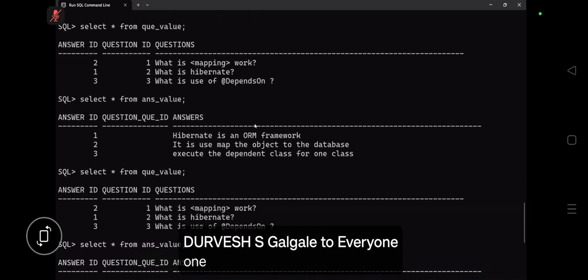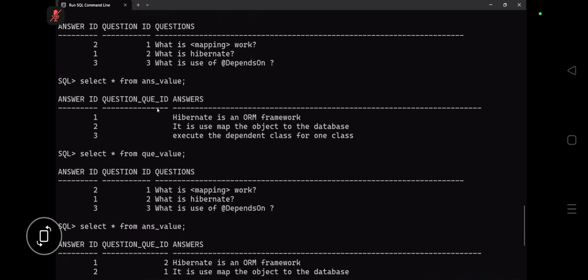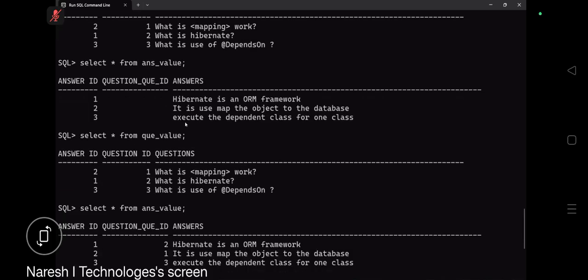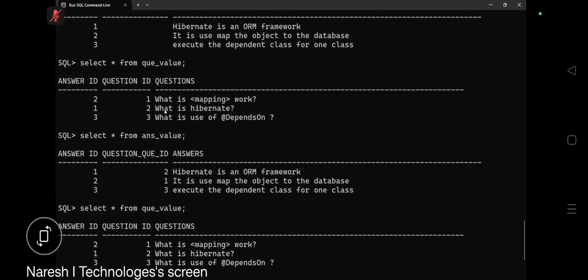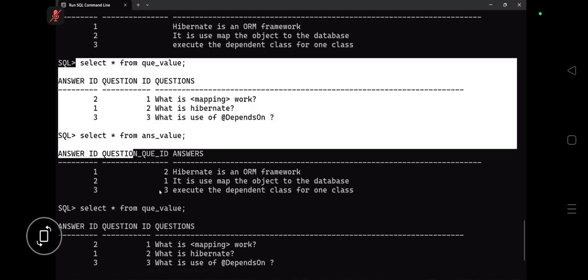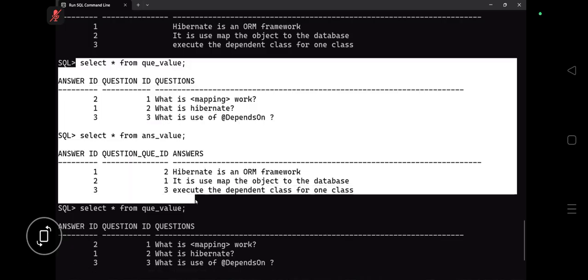That's why we had attempted which type of thing? Bidirectional. We had attempted the bidirectional, where on both sides we had written @OneToOne. Now cross verification is there. But the issue will be that right now both have the foreign key. This class also has the foreign key, and this class also has the foreign key.